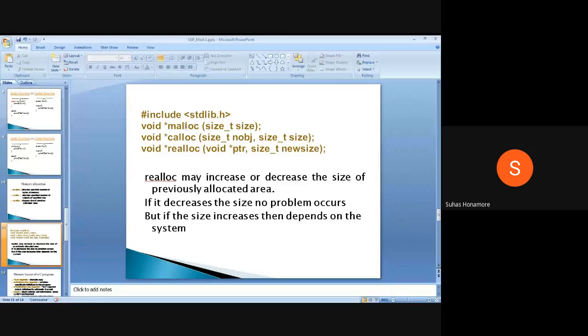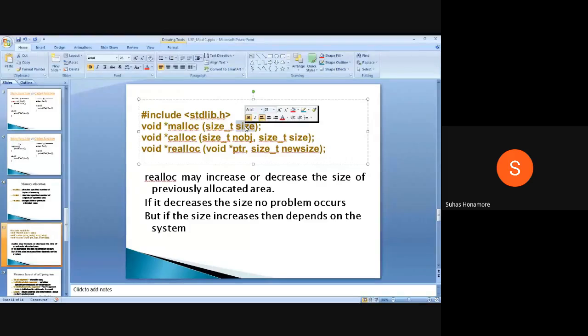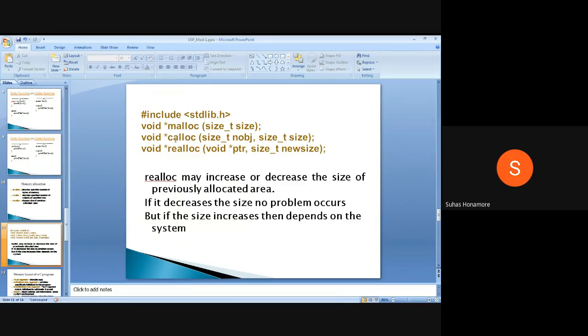So this is what I was saying: here we directly give the total size. In calloc, you give the size plus how many objects you have to allocate, so both together, calloc gives the complete number of bytes of memory.